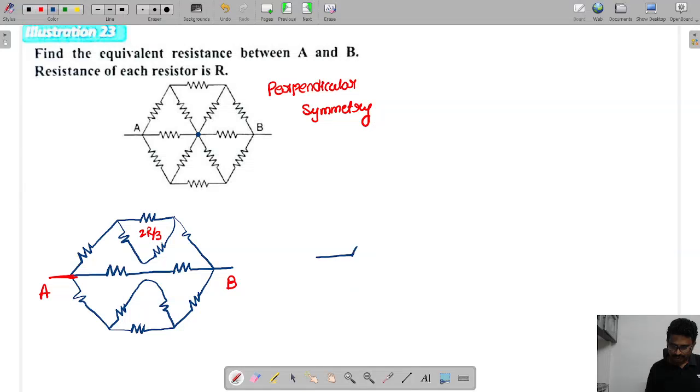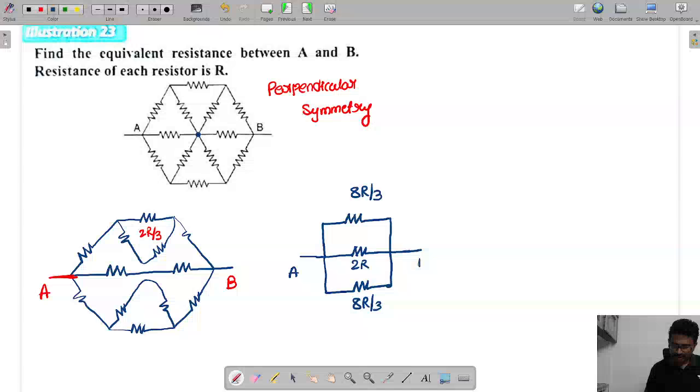If you redraw this part, you can have some idea. This whole part is what, tell me now? 2R. And this above part is what we can say? 8R by 3. This is 8R by 3. And this part is, what else I can say now? This part is also 8R by 3. So now simplify this thing, A and B.